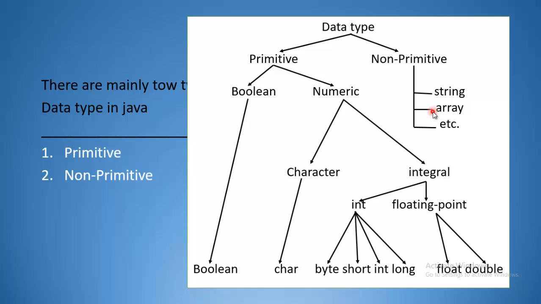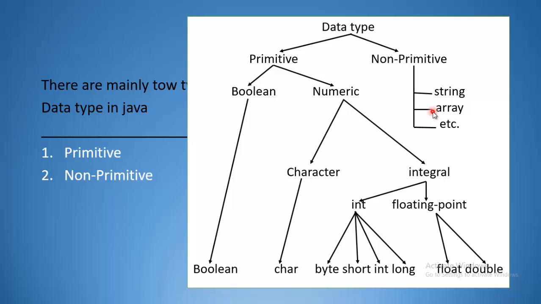What is the difference between primitive and non-primitive data types? A primitive data type is predefined by the programming language. The size and type of variable values are specified, and it has no additional methods.